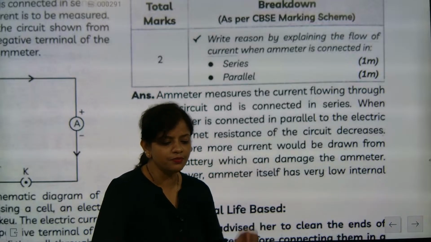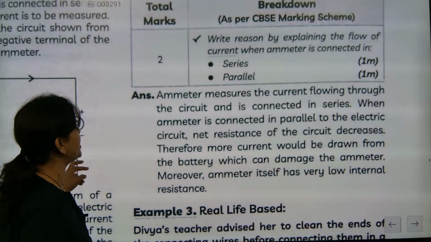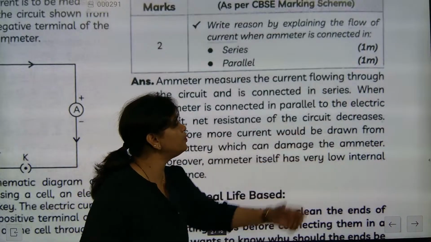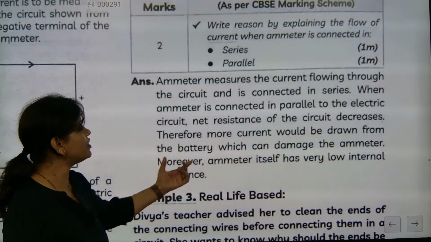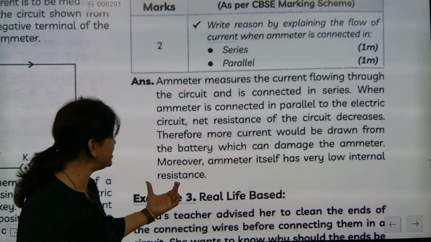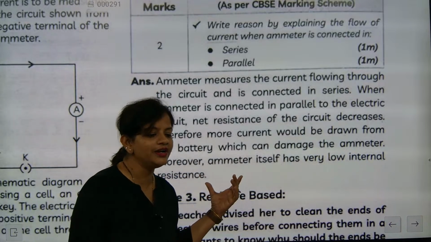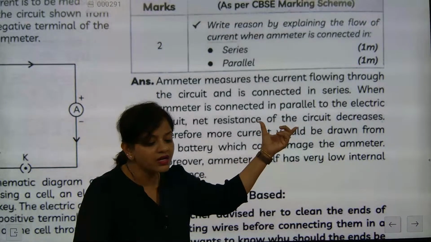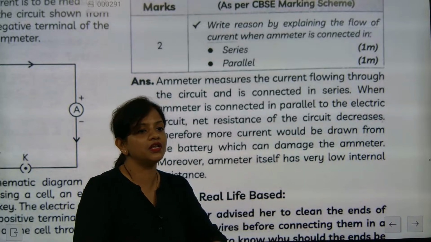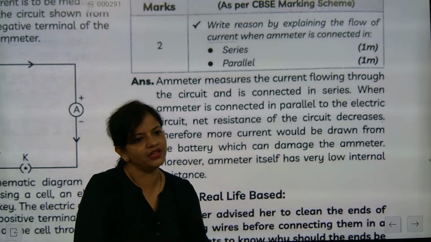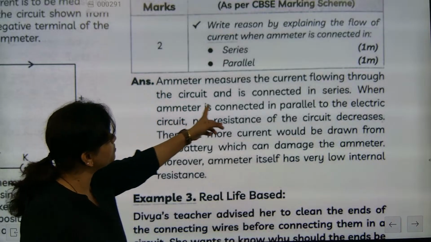This is the simple question we are expecting. If connected in parallel, more current would be drawn from the battery, which can damage the ammeter. Moreover, the ammeter itself has very low internal resistance, so we are not connecting it in parallel. Because in parallel, a high amount of current will flow in the circuit. This part must be remembered.